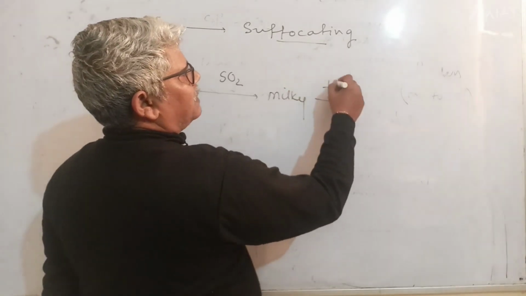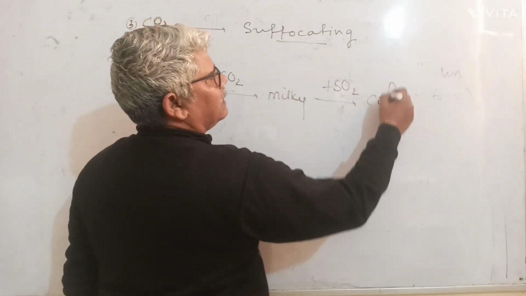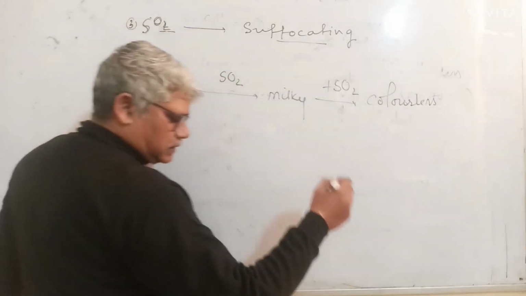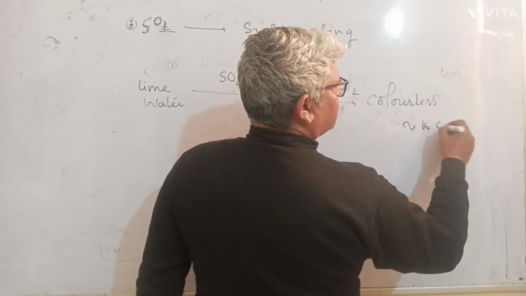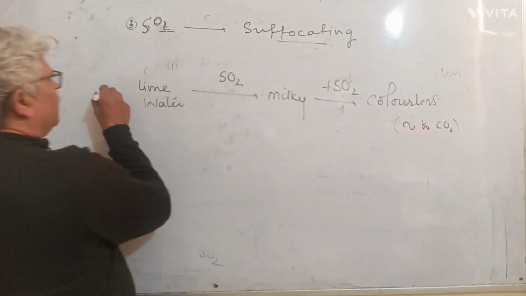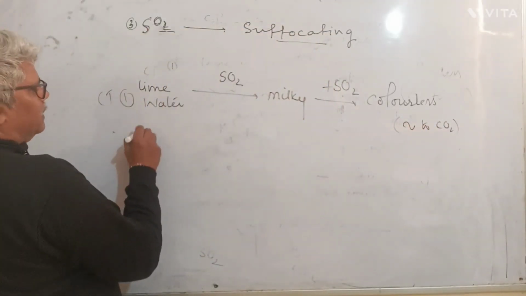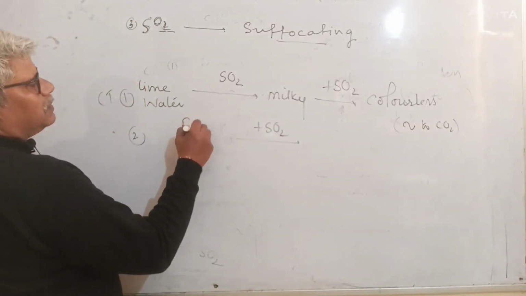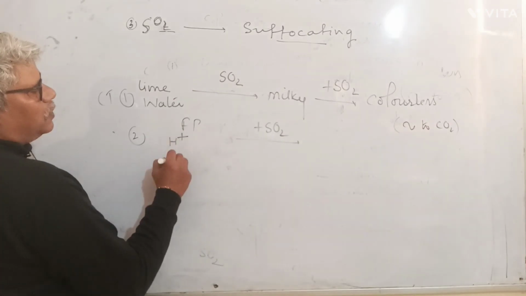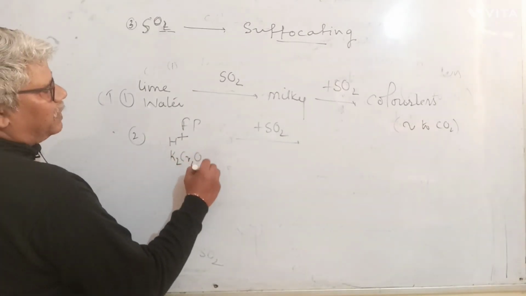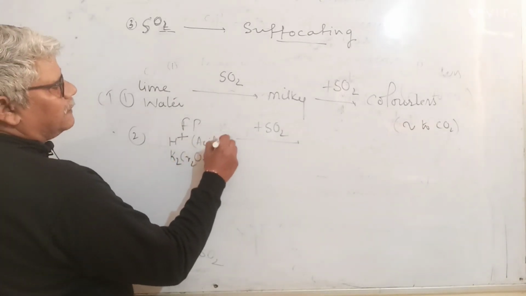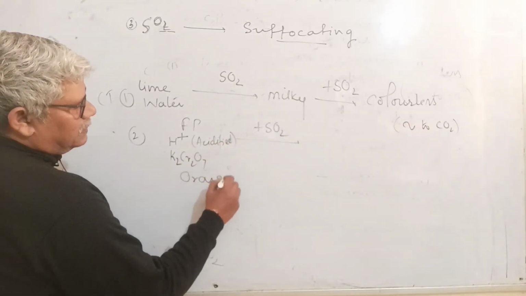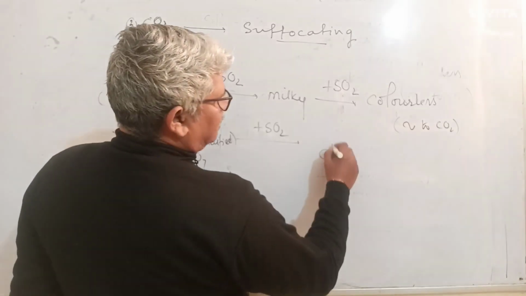And when more sulfur dioxide is passed, milkiness disappears. Colorless solution is formed. But this test is similar to carbon dioxide. So there has to be one more confirmatory test, that is, pass sulfur dioxide on filter paper soaked in acidified potassium dichromate. For acid I am writing H+. That is the language of chemistry, which is orange in color.